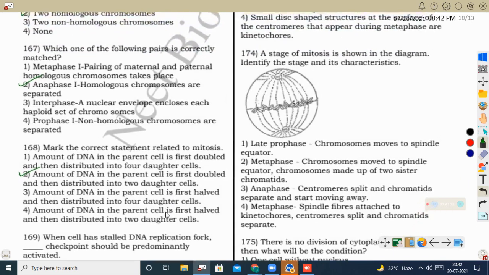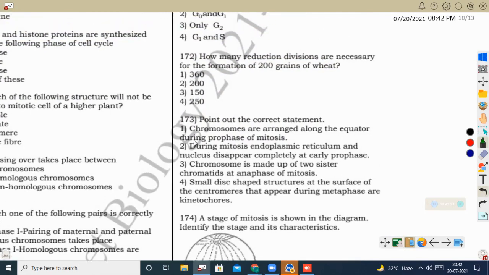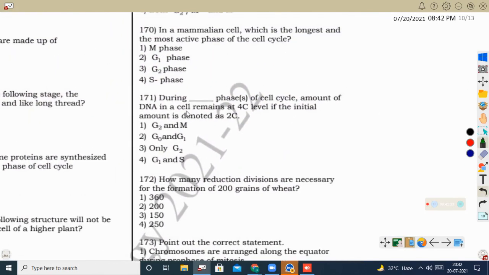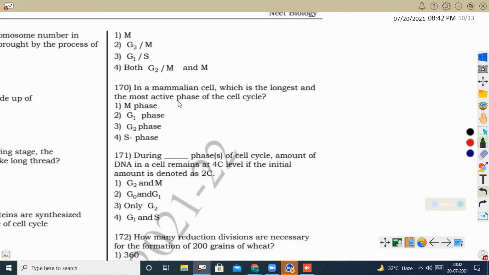Okay, next question, when a cell has a stalled DNA replication fork, which checkpoint should be predominantly activated? You see, one checkpoint is present between the G1 phase and S phase. That means if the G1 phase is crossed, that checkpoint will not act. Okay, G1 cyclin will act for that checkpoint. Then after that, another checkpoint is present between the G2 phase and M phase. So once the G1 phase is completed, the cell will go for the synthetic phase or the DNA replication phase.